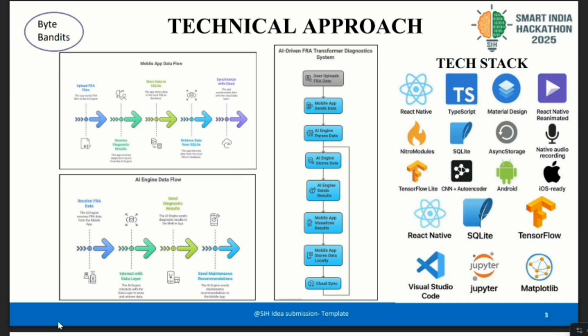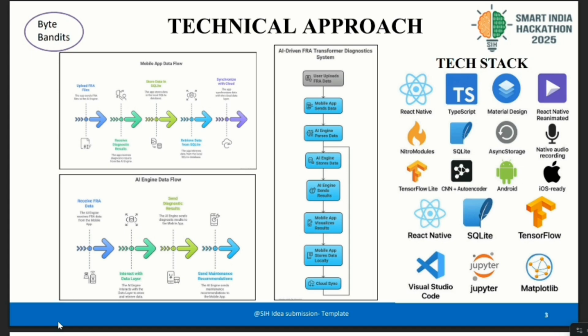We developed an AI based diagnosis system that automatically analyzes FRA data and classifies the transformer condition as healthy or faulty. Here's how our system works step by step. Data collection. FRA test data is collected from transformers. Each dataset contains frequency versus magnitude information.